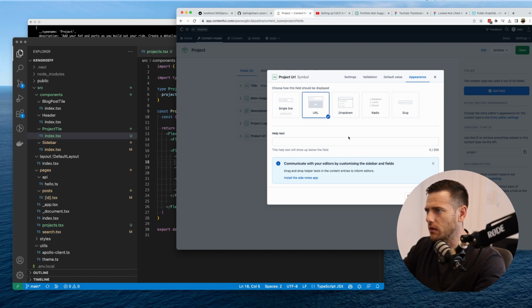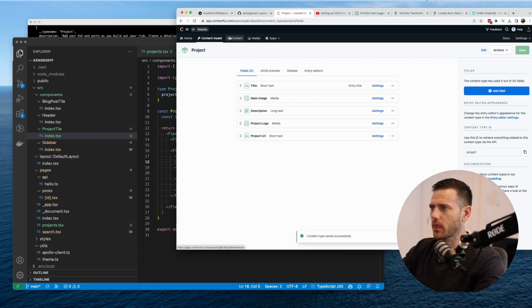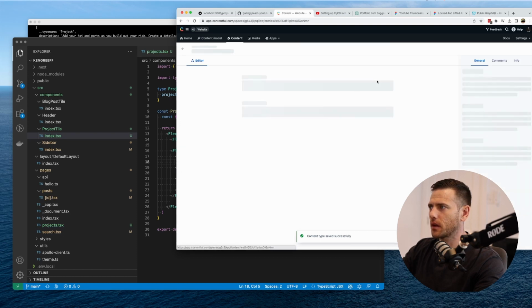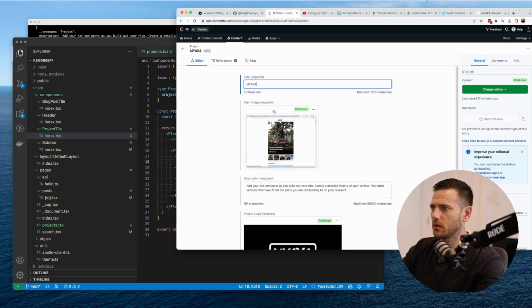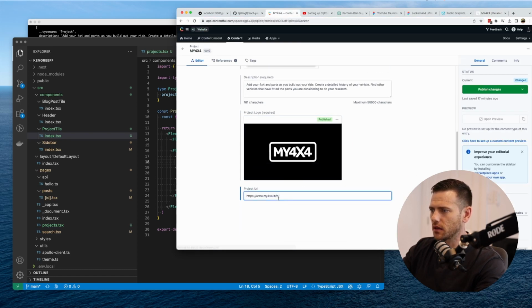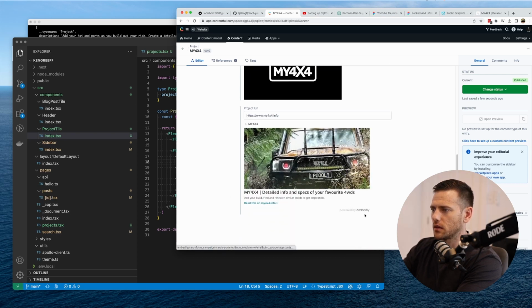Okay, all right, so we're going to save that content model. Go back here, go to my 4x4 itself, grab the URL, and the project URL's here. That's it. I'm going to remove the trailing slash just for visual, and that's that there. Cool. Oh wow. It's even embedding it there for us. That's pretty cool. Detailed info and specs of your favorite four-wheel drives. That's it.